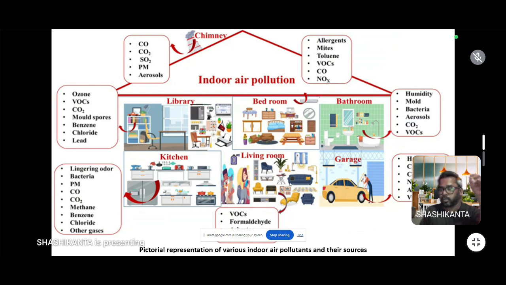We also use a diffuser, prepare food, and use AC and refrigerator, all releasing several toxic gases and particulate matter, which cause air pollution inside the room, called indoor air pollution, in places like a library, bedroom, bathroom,